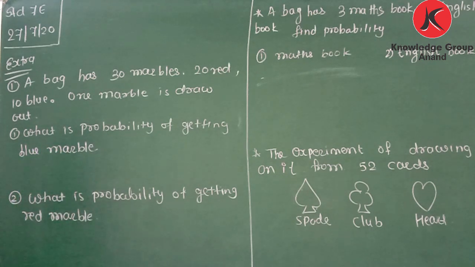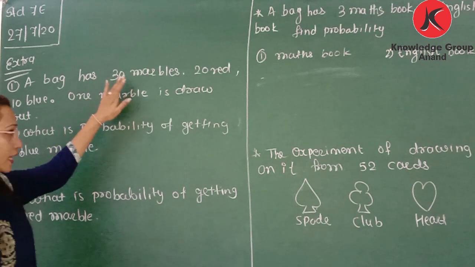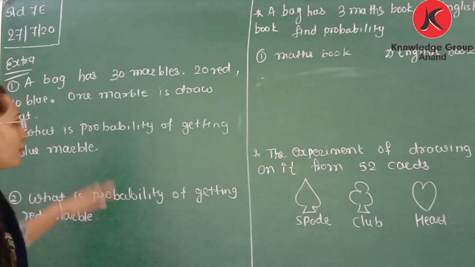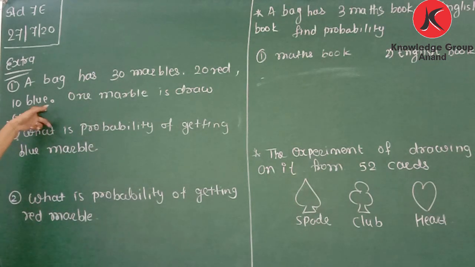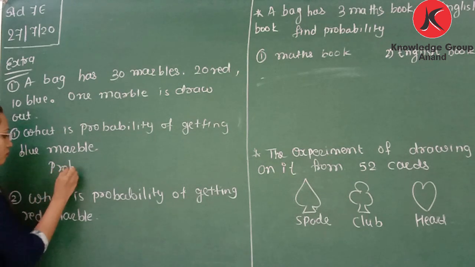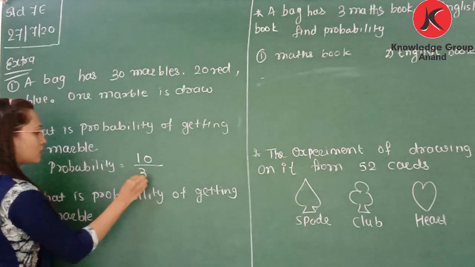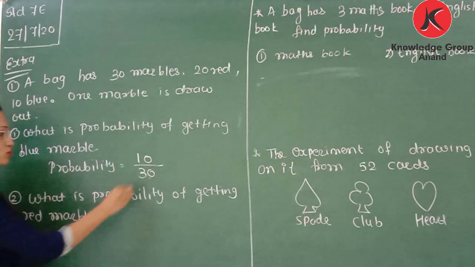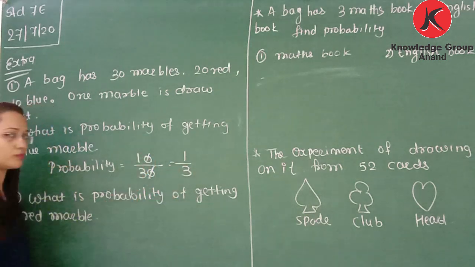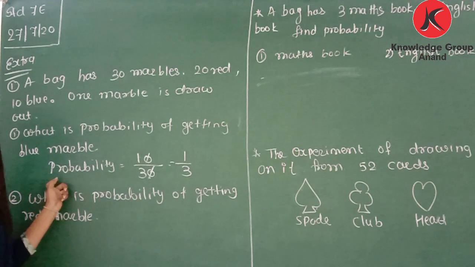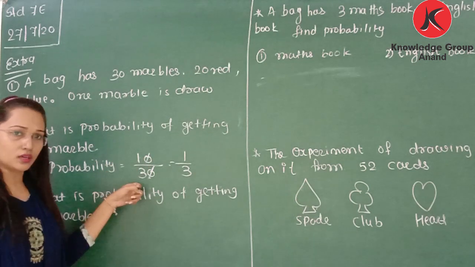So how many total outcomes are there? Total outcomes are 30, because there are total 30 marbles. But from 30, how many marbles are blue? You can say it is 10. So probability will be, from total 30 marbles, 10 marbles are blue. So you can write it is 10 by 30, or you can cancel out 0, 0. So it is 1 by 3. So the probability of getting a blue marble from total 30 marbles is 10 by 30, or you can write 1 by 3.